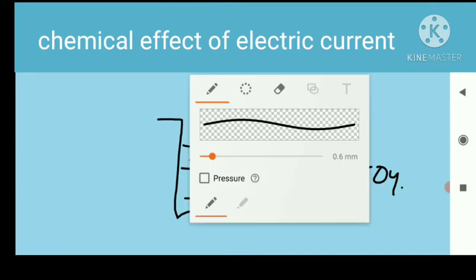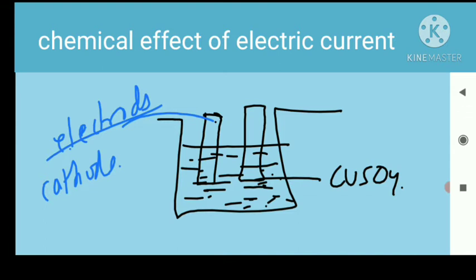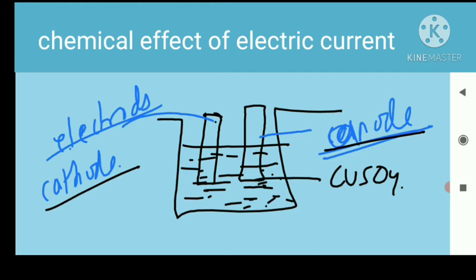This is the first rod, and these both rods are called electrodes. This first rod is called the cathode, and this is called the anode. These both are called electrodes.